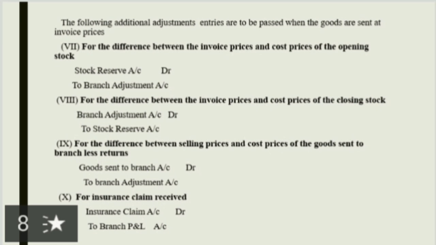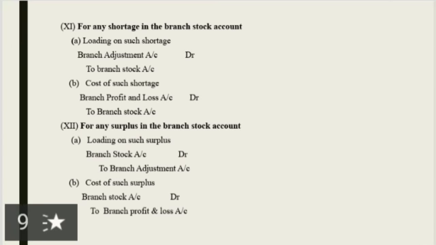Tenth, for insurance claim received. When insurance claim is received, the entry is insurance claim account debit to branch P&L account. Eleventh, for any shortage in the branch stock account. If a shortage occurs in the branch stock account, the entries are: first, loading on such shortage, branch adjustment account debit to branch stock account. Second, cost of such shortage, branch P&L account debit to branch stock account.